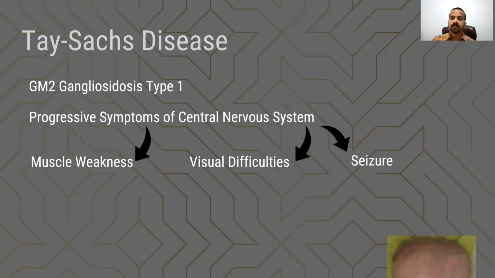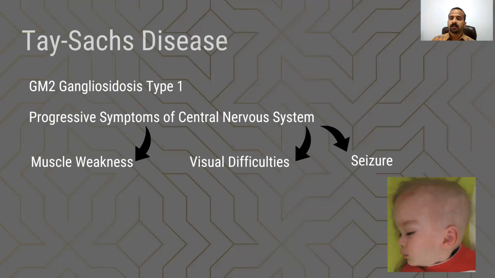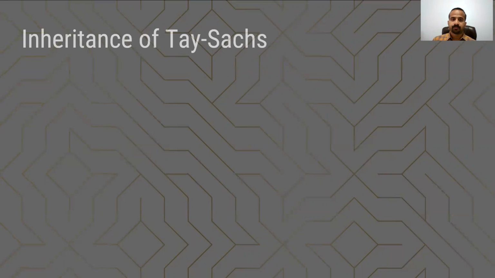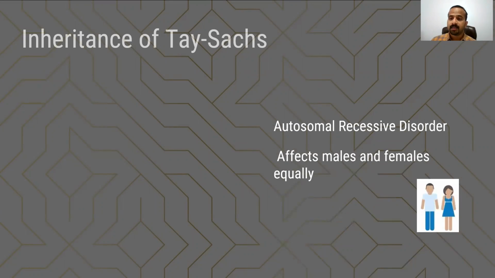A child with TSD usually develops normally for the first few months of life. This usually begins by 3 to 6 months of age, proceeding to death by the age of 2, 3, or 4. Tay-Sachs disease is an autosomal recessive disorder. Autosomal means it affects both males and females equally, and recessive means both parents must be carriers for the children